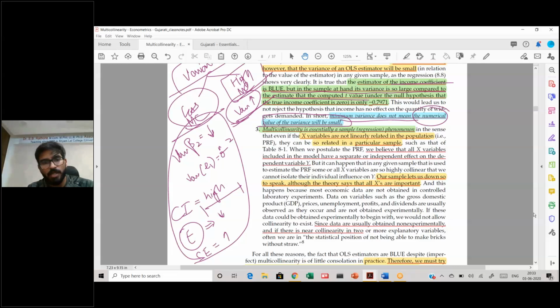In case of high multicollinearity, your variance will go up, your confidence interval for each parameter will increase, your t values will go down, and your standard errors will increase. All of these are symptoms that you can see from a high degree of multicollinearity in your data. As I told you, multicollinearity is a sampling problem, not a population problem.